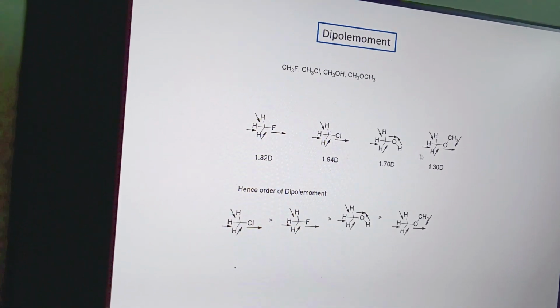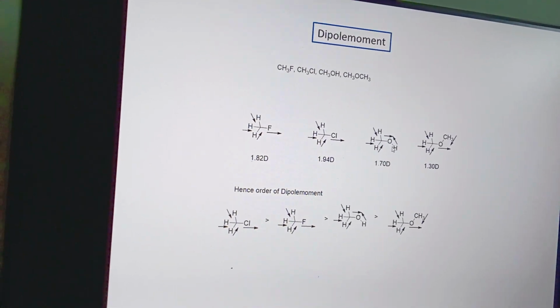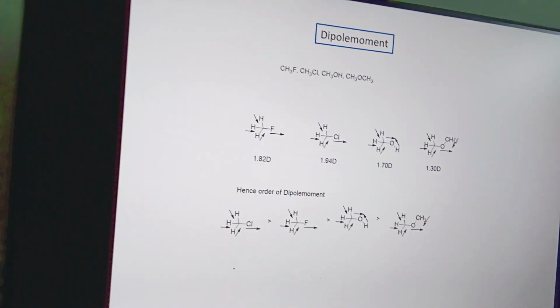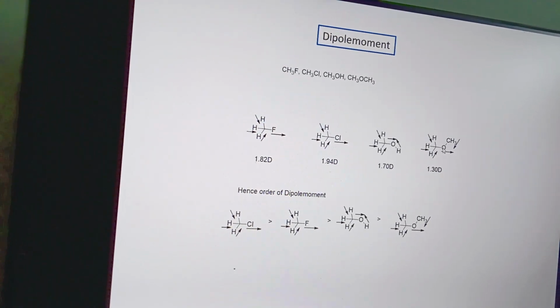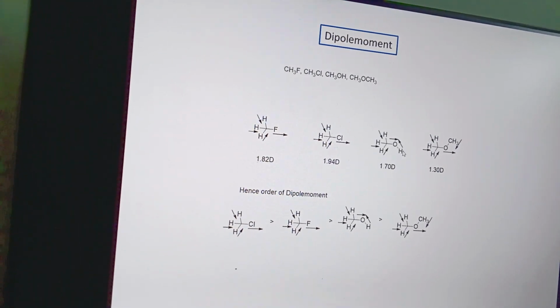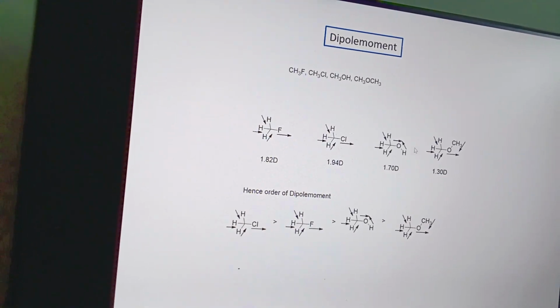In the case of methanol and dimethyl ether, the dipole moment is reduced by the bond moments. Here the C-O-C bond moment is comparatively greater and reduces the dipole moment compared to that of the OH. So dimethyl ether has a lower dipole moment than methanol.